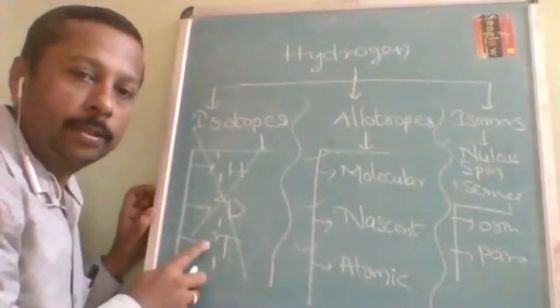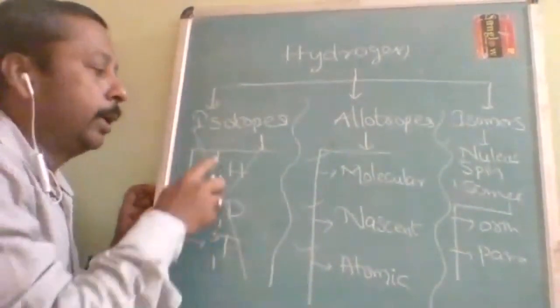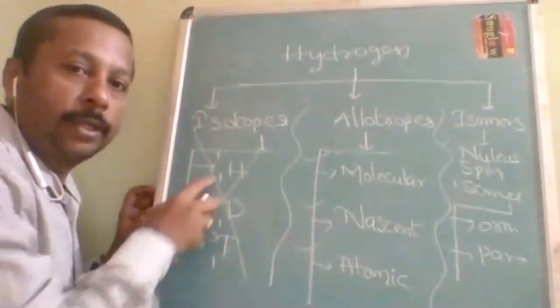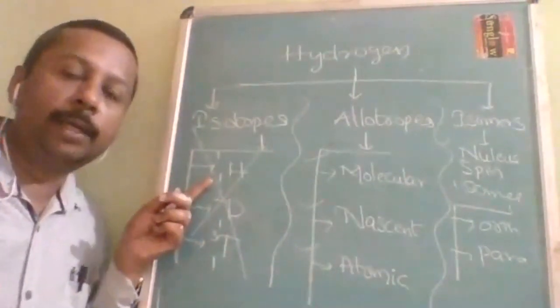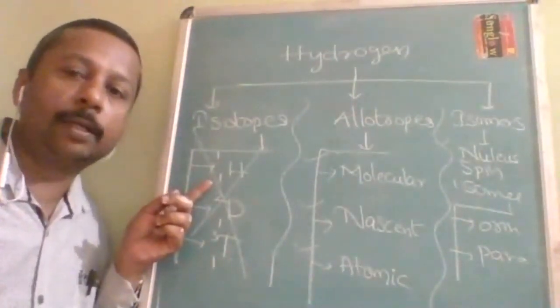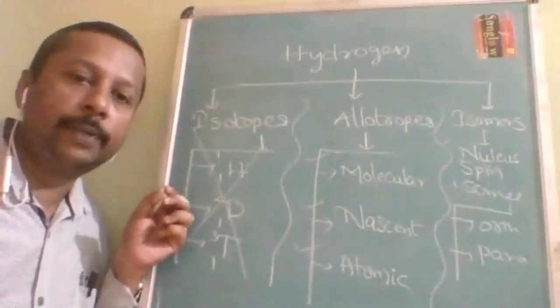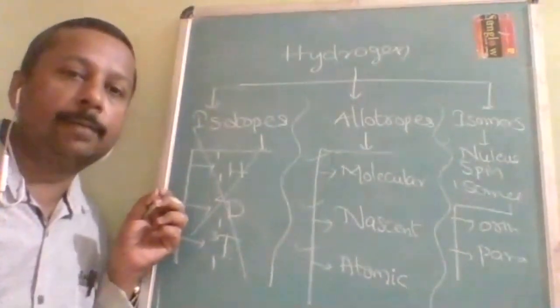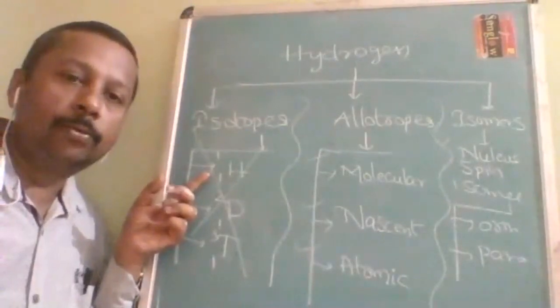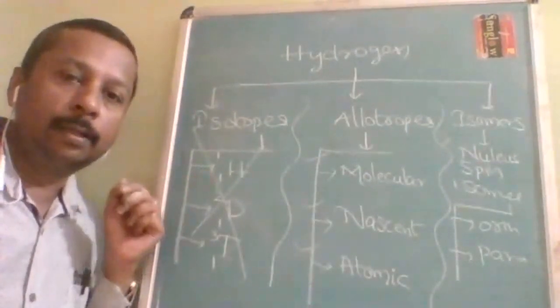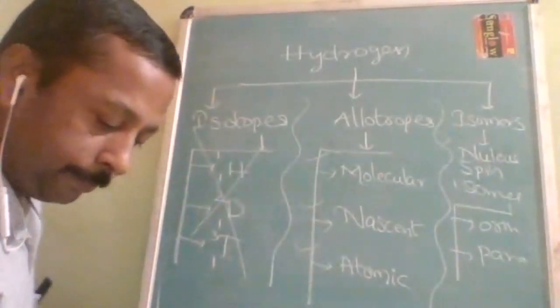Tritium is the only radioactive isotope of hydrogen, and hydrogen has two specialities. It is the only element which contains only two fundamental particles. Other than this, every element in the universe has three fundamental particles. Which fundamental particle does it not have? Neutron. Neutron is not there in hydrogen.